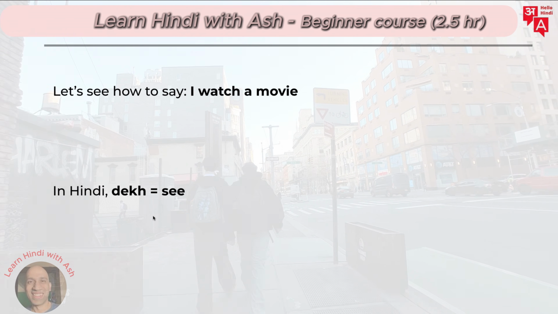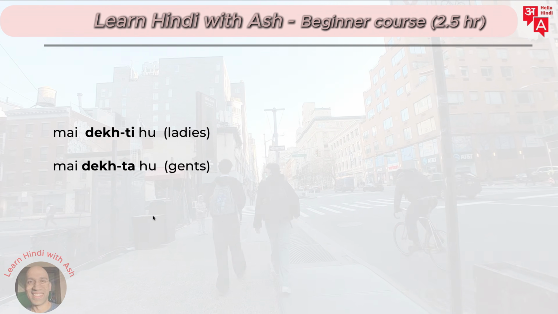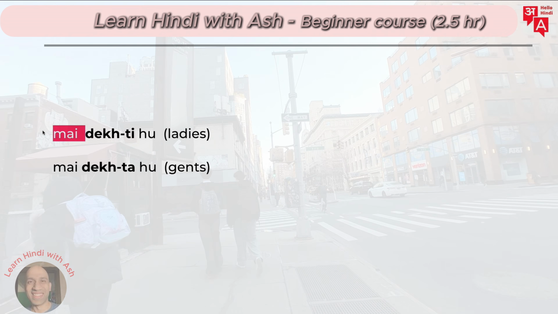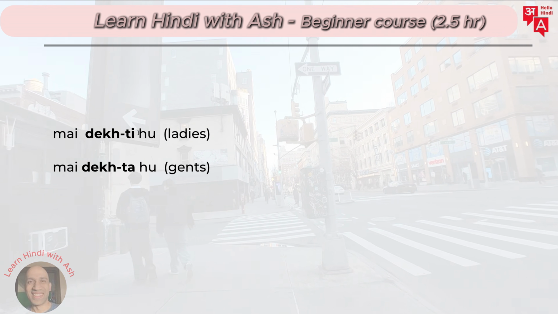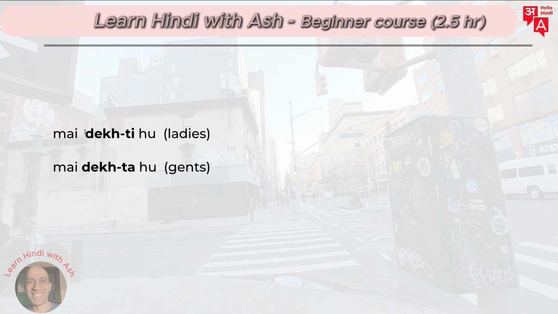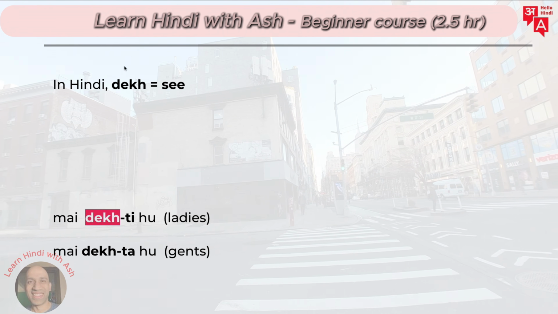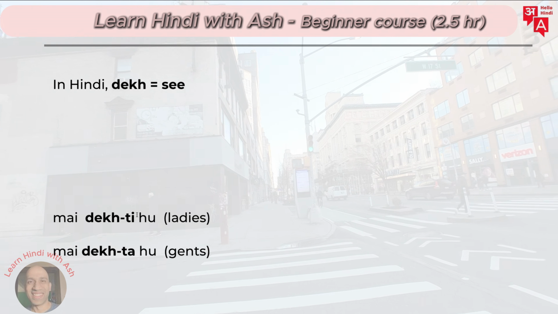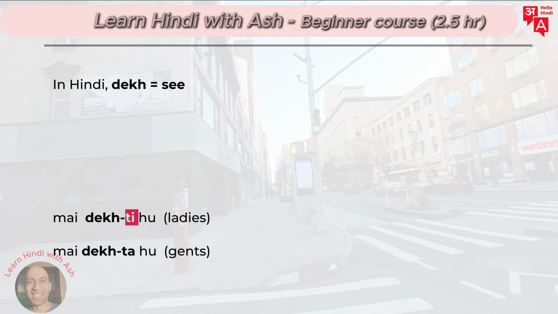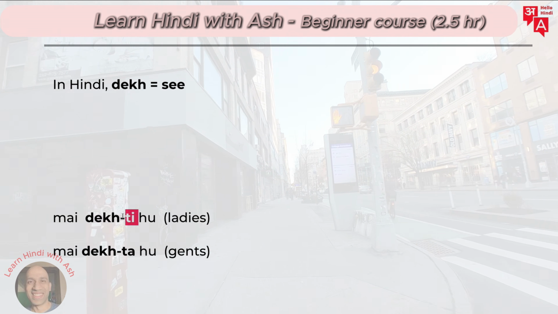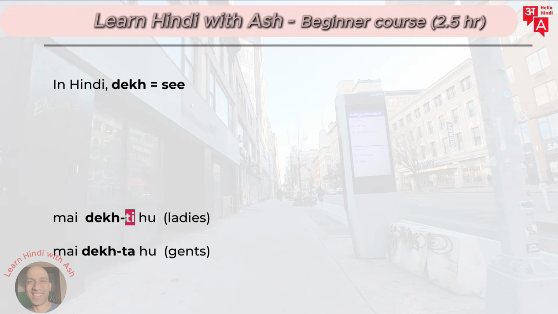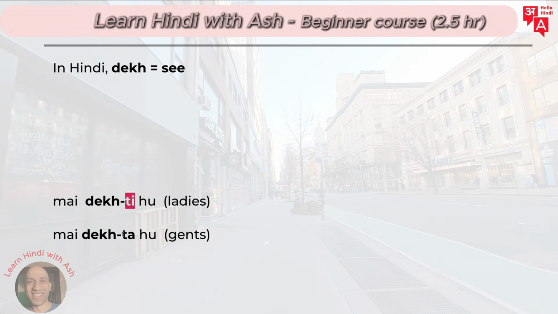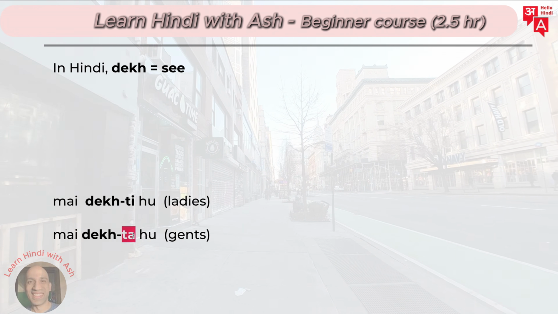So how can you say this now? मैं देखती हूँ. Like this. So remember how we say this. There's the same मैं from earlier and who that we did, and then you're gonna put in this word dekh, which means see, right? But then you also have this extra t part here. This t signifies feminine gender. So if you're a lady or a girl, you will say मैं देखती हूँ. Now, if you're a man or a boy, you will say मैं देखता हूँ.